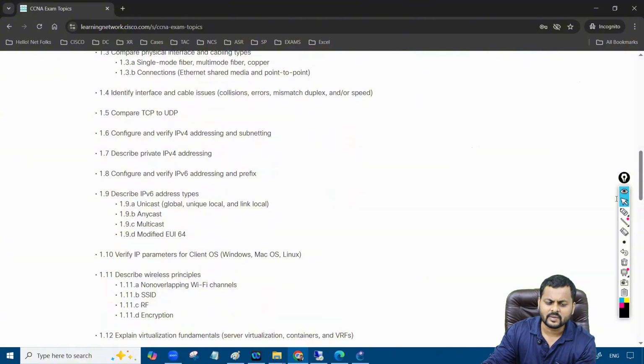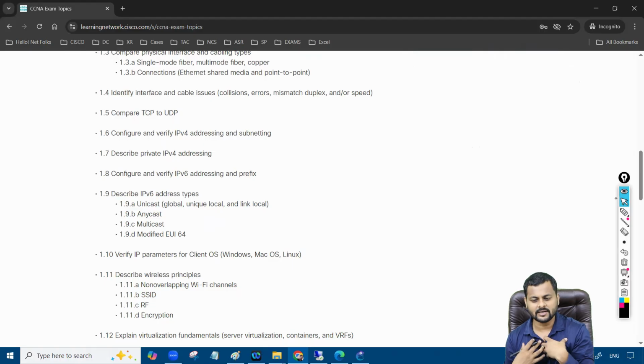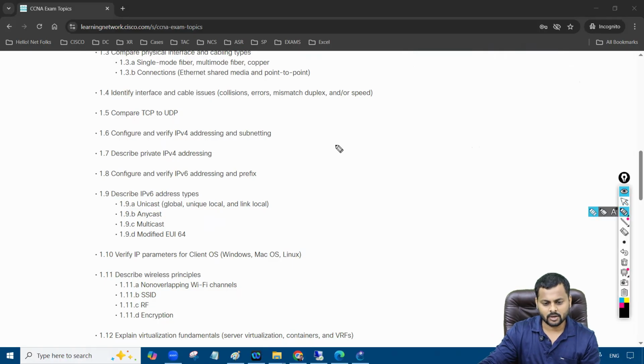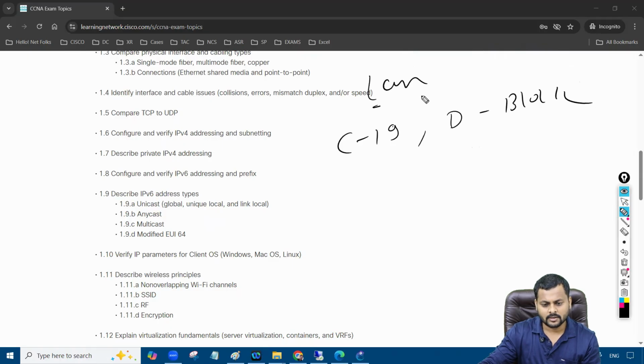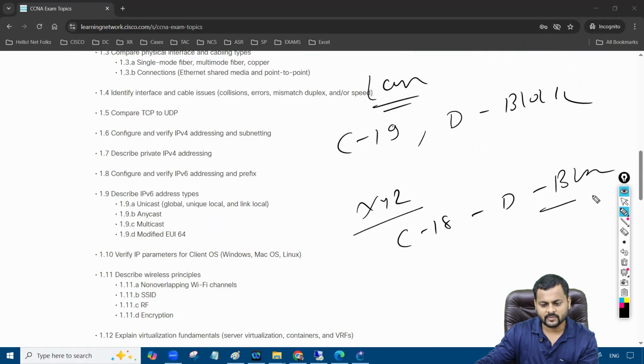Then we have IPv4 addressing and subnetting. Then we have the private IPv4 addressing. Addressing is something like this. Let's take an example: I'm staying in Noida. That's my address, right? Let's say I'm staying in C19, D block. This is my address. Same thing: you are XYZ, and XYZ is living in C18, D block. This is XYZ's address.